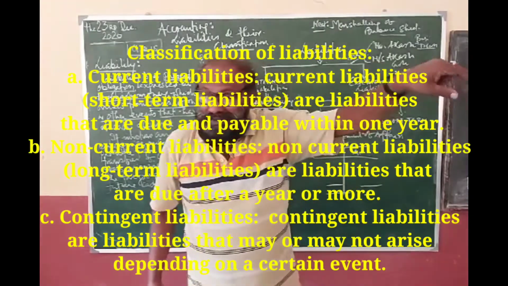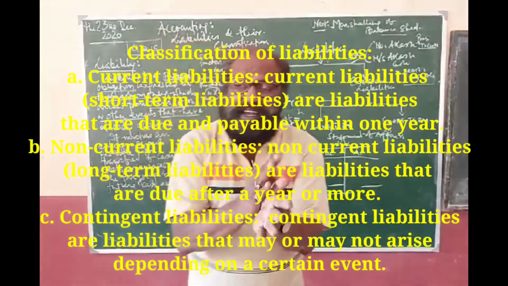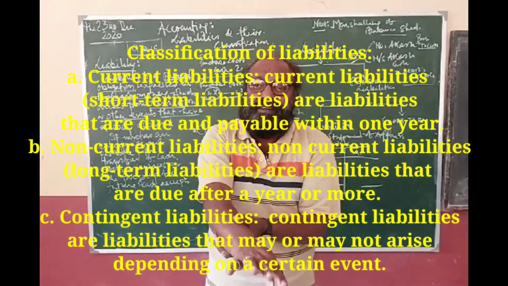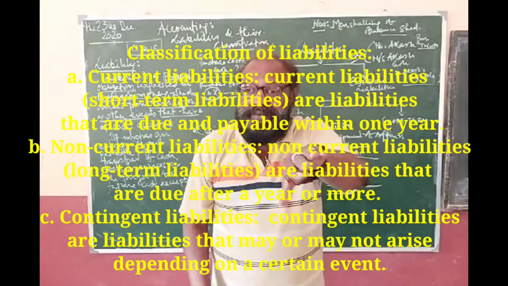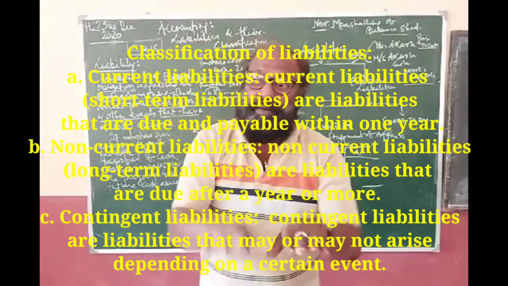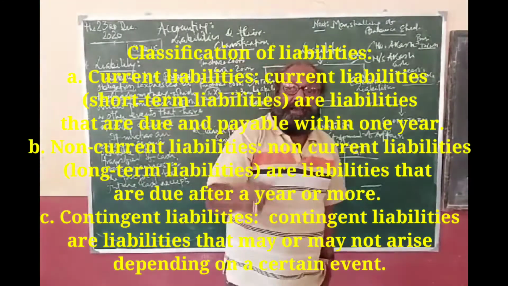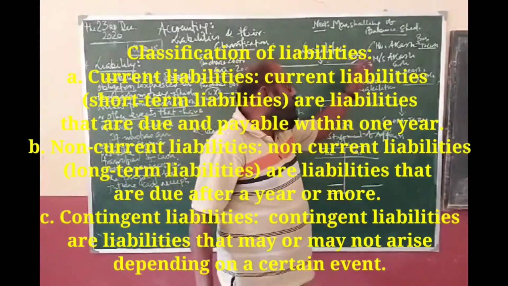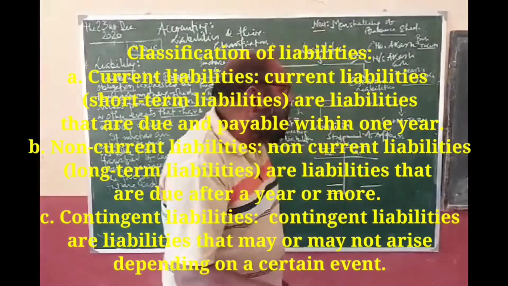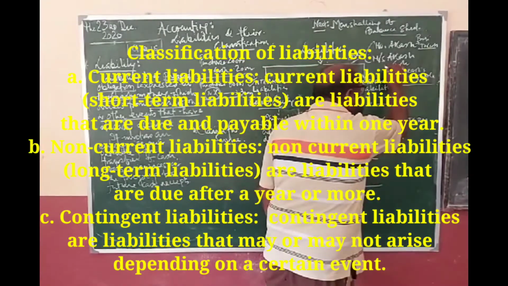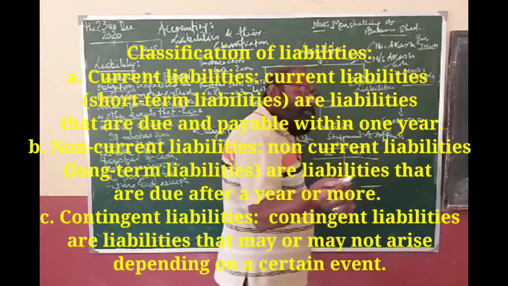Have you seen capital? No. What is capital? Capital has a huge meaning. Basically, for today's analysis, capital is the amount invested for carrying on the business. That investment may be made by the owner himself, or it may be made by outsiders. But I am not considering the case of outsiders right now. I am considering capital in its narrow sense. Capital is the amount invested in the business by the owner. Clear? Now, the business is getting cash of 50,000, and it is treated as the capital of Mr. Akash.